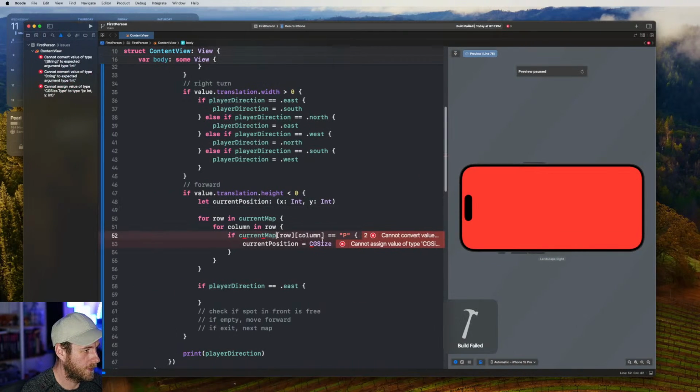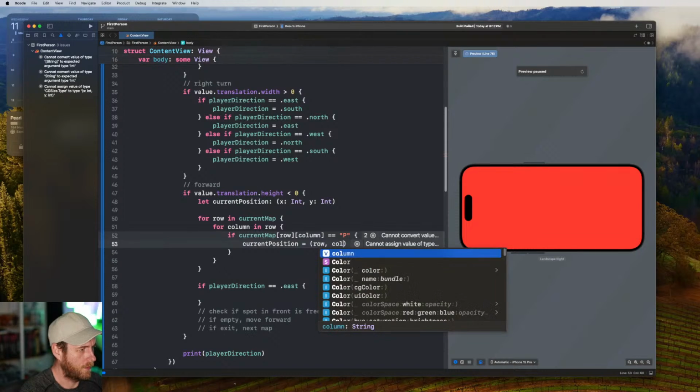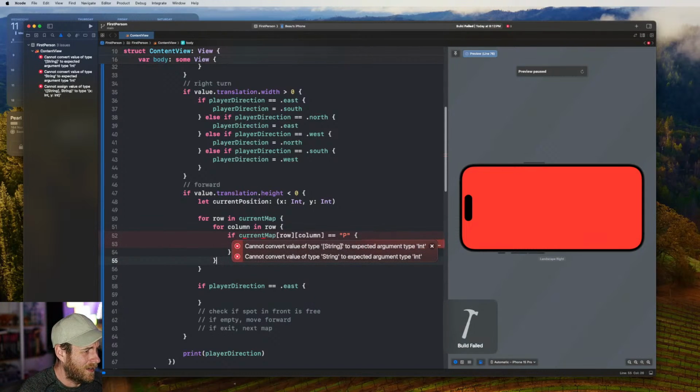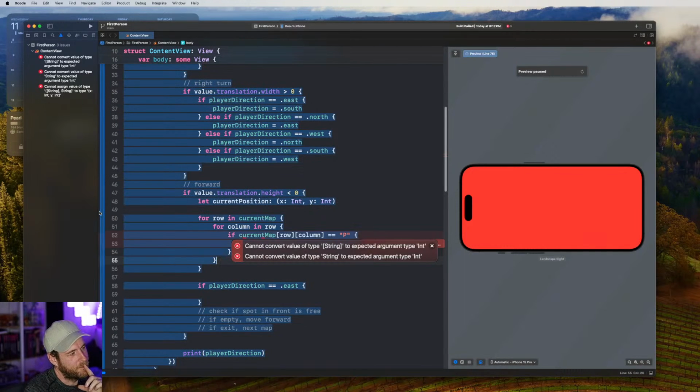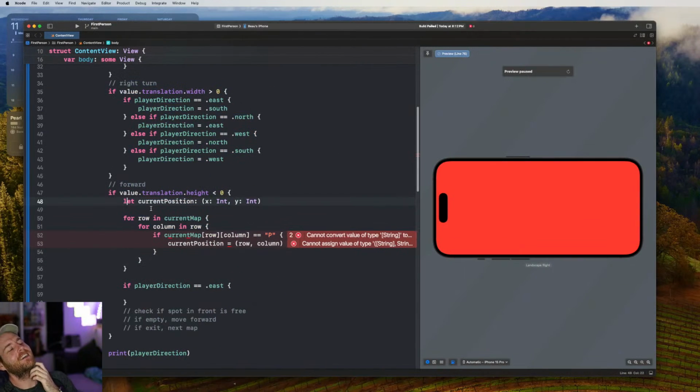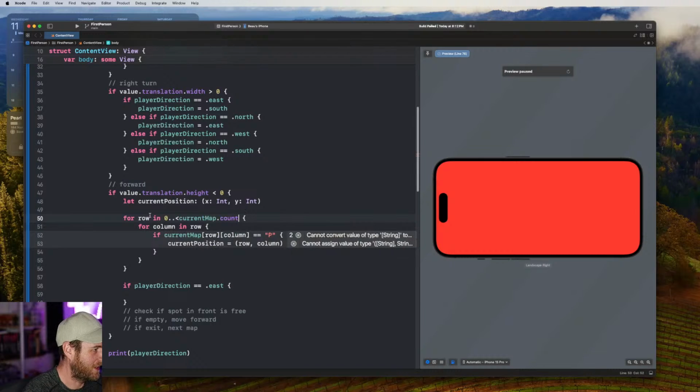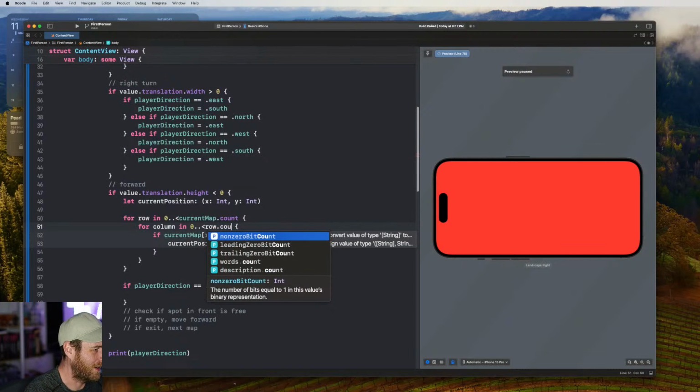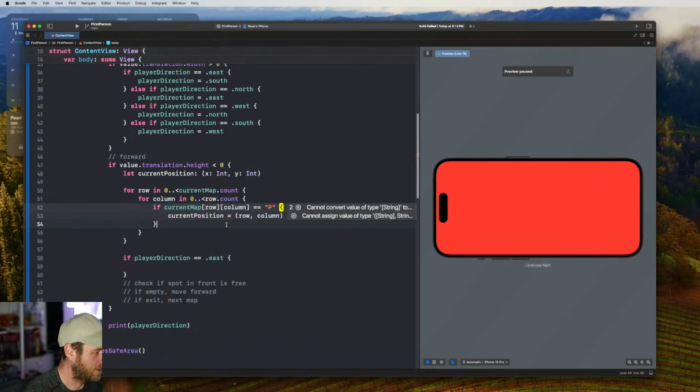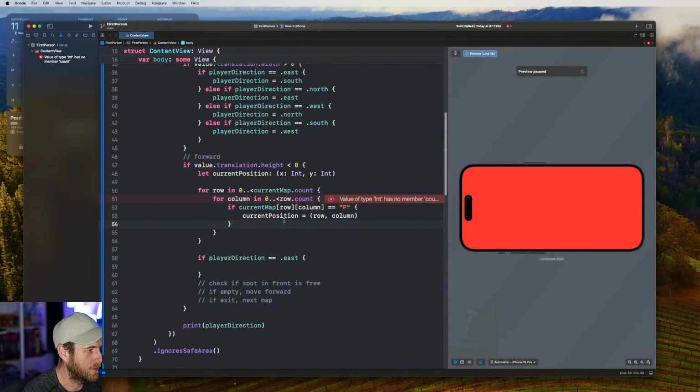Does that work? Not going to yell at us for that. Excellent. So what we could do is make this row and column. Cannot convert value of type string to expected argument type int. Oh yeah, right. So we need to change this to the count, and then we're going to go count. What we got? Value of type int has no member count. This isn't int. Oh yeah, it is too. Okay, so we need,